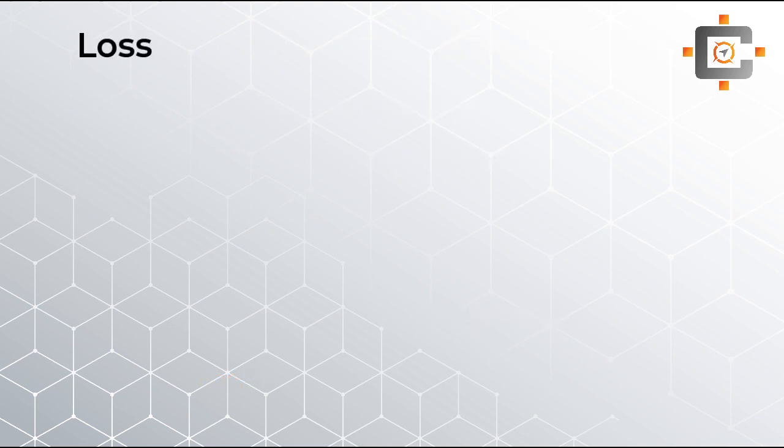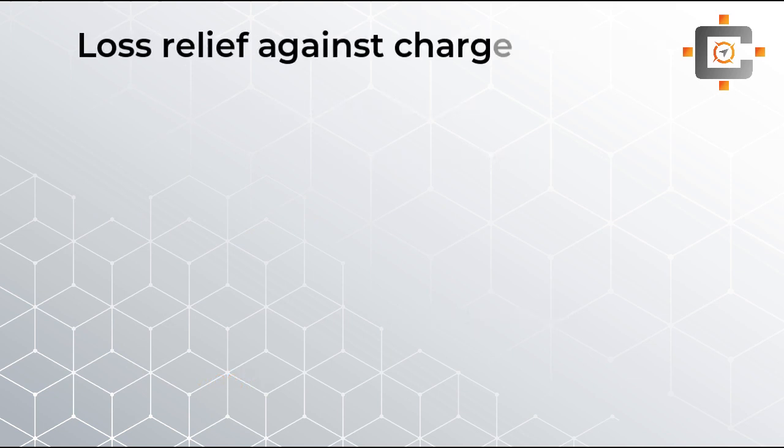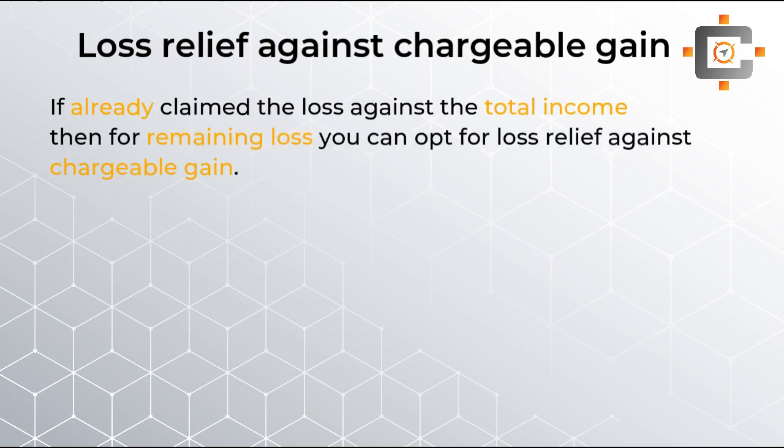Then after, students, the loss relief against the chargeable gain. Now it's a very odd kind of option available, student, that your trading losses are available to be relieved against chargeable gain, but we can't do anything, this is the rule. The chargeable gain option can only be claimed if you have already opted for the total income option.